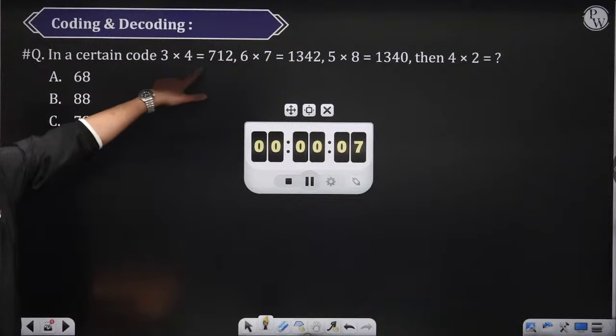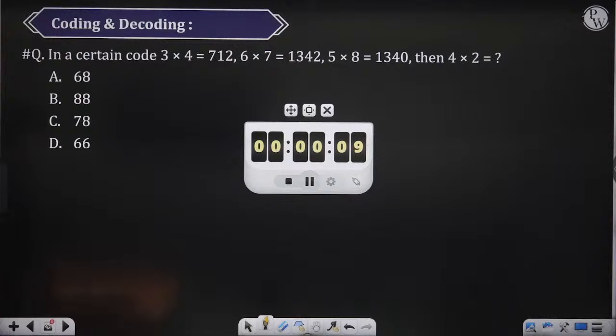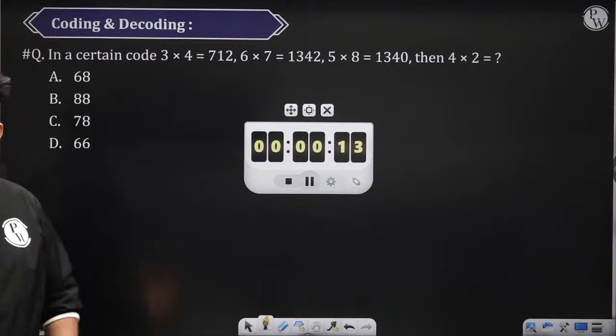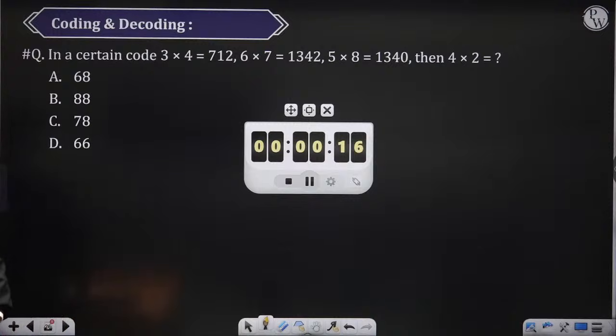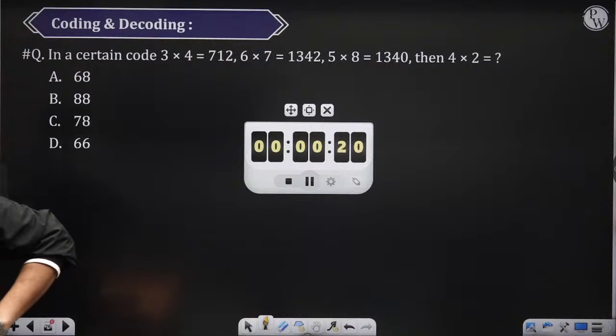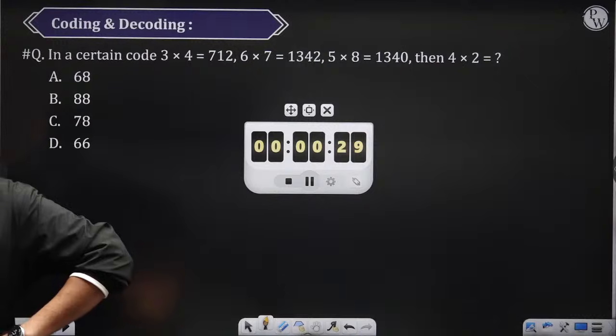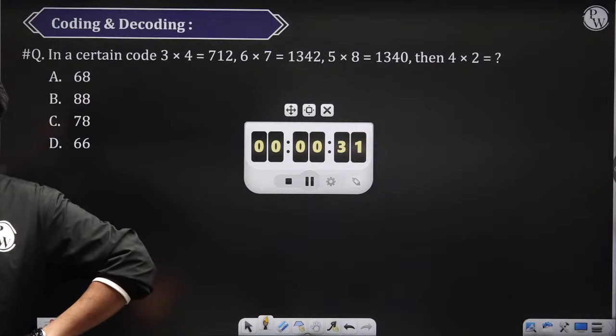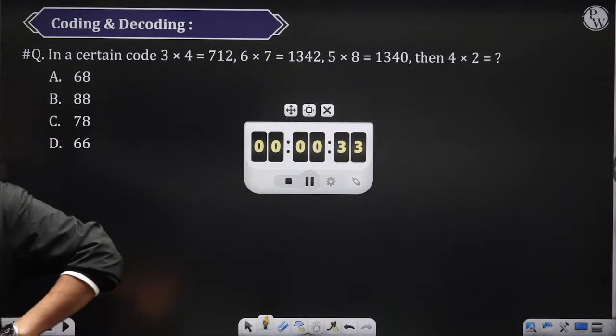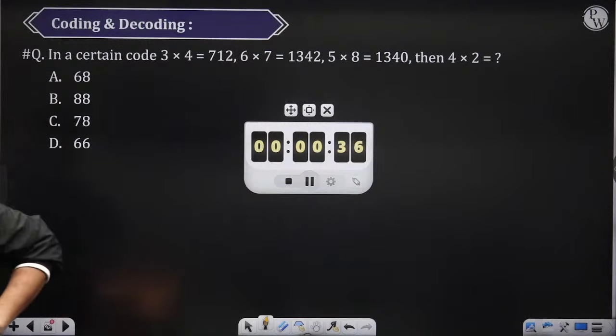3 into 4 was coded as 712. चलो करो, try it yourself. इतना इजी है.